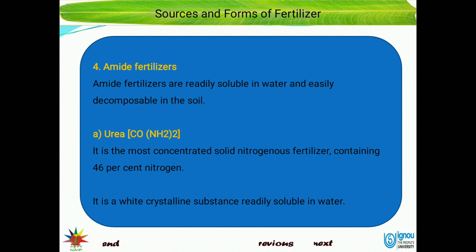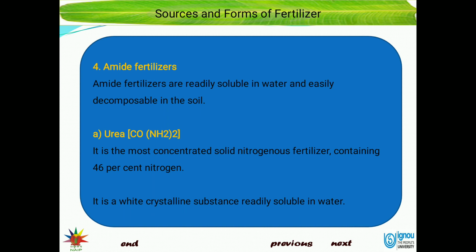Lastly, amide fertilizers are readily soluble in water and easily decomposable in soil. Example, urea. It is the most concentrated solid nitrogen fertilizer, containing 46% nitrogen. In an examination, an objective type question will be asked like this: how much percent of nitrogen is available in urea?